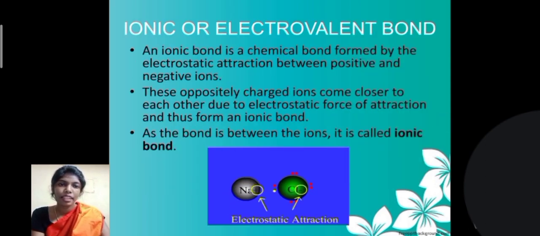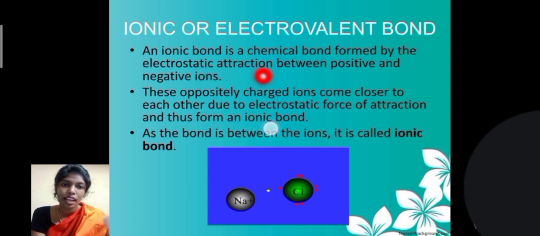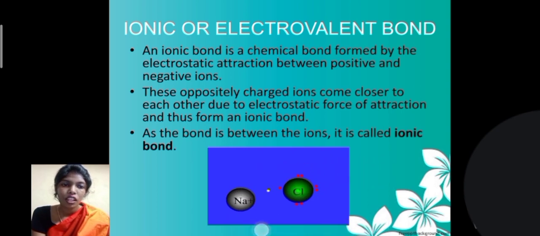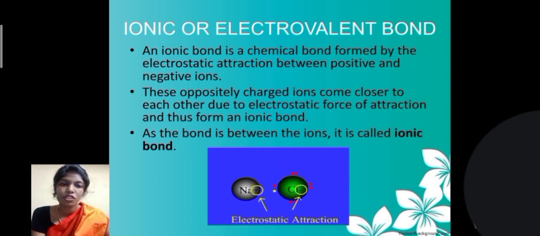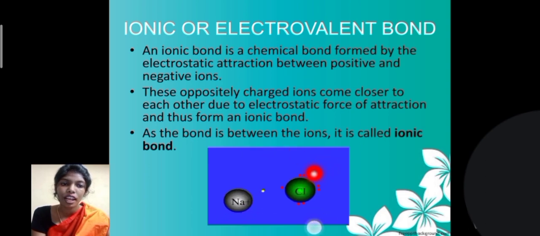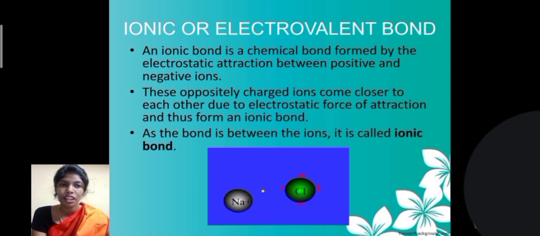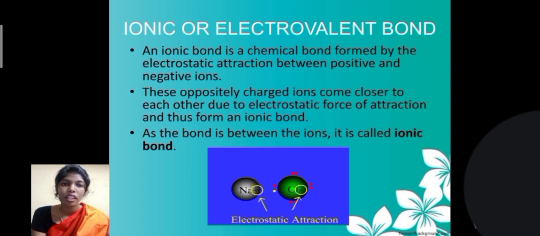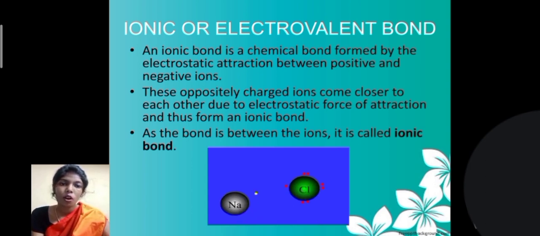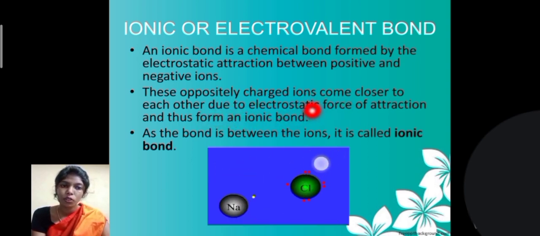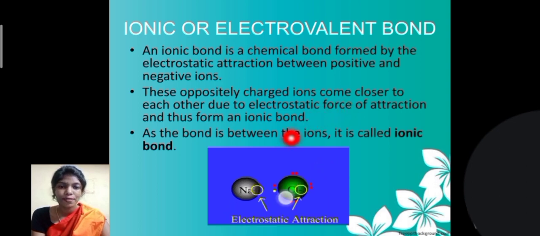The first type, let us see, is the ionic or electrovalent bond. An ionic bond is a chemical bond formed by the electrostatic attraction between positive and negative ions. As you can see in the image, the sodium ion which has a positive charge and the chlorine ion which has a negative charge get attracted by electrostatic attraction, which forms a bond, that is the ionic bond. These oppositely charged ions come closer to each other due to the electrostatic force of attraction and thus form an ionic bond.